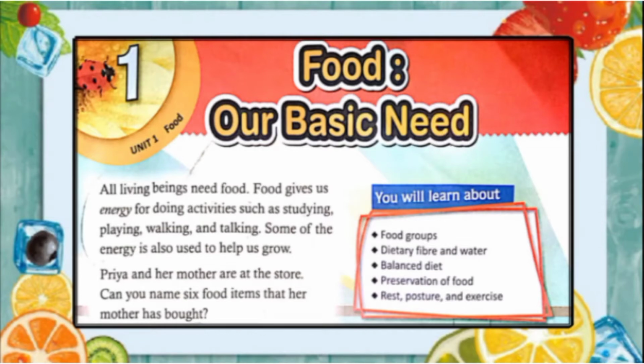And that is why it is important to know which combination of foods make good meals, and what are the different foods which we need and what are their benefits.